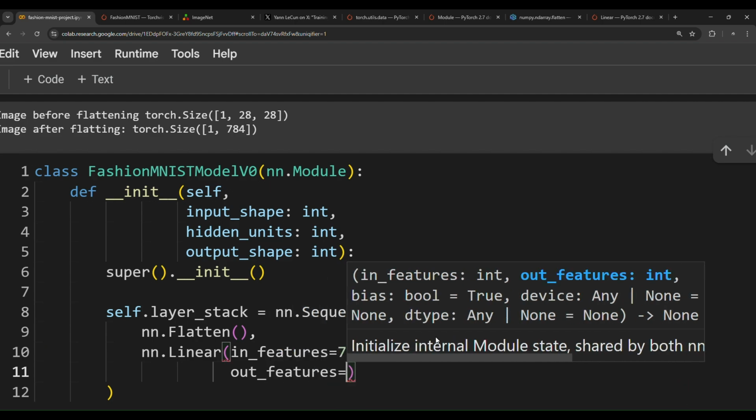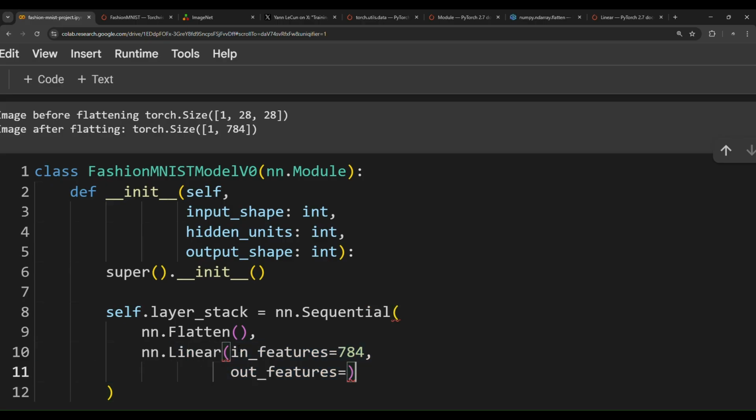How many out features do we want to output from this layer? Each linear layer takes some input shape and some output shape. One of the main and significant aspects in machine learning and deep learning is shapes. So always we have to align the shapes up.